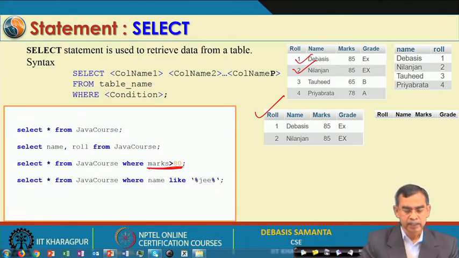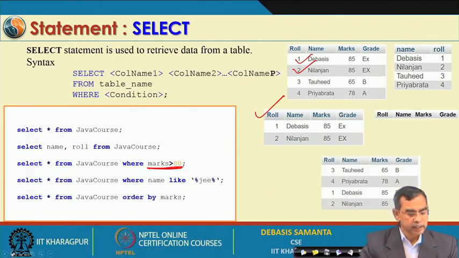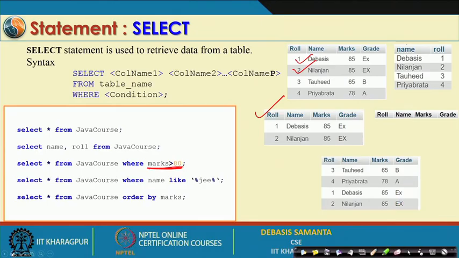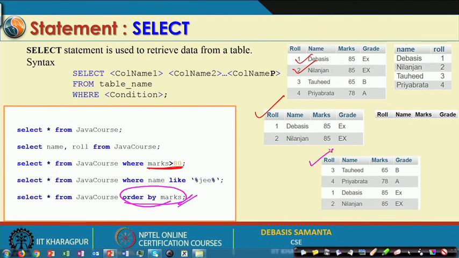Now, our next command is of this kind: select star from Java course order by marks. Now, you can understand the meaning. The meaning is very simple English, so you can understand. Even if I do not say anything, you will be able to. Order by means it will display the table, by default in ascending order. Otherwise, with order by marks you can write descending also. By default it is ascending order. As we see, this displays the entire table, with the marks field in ascending order.